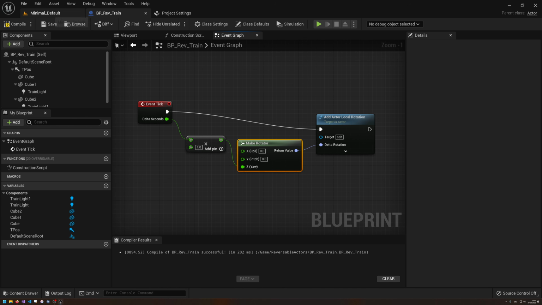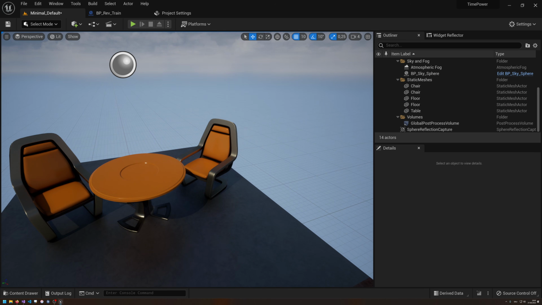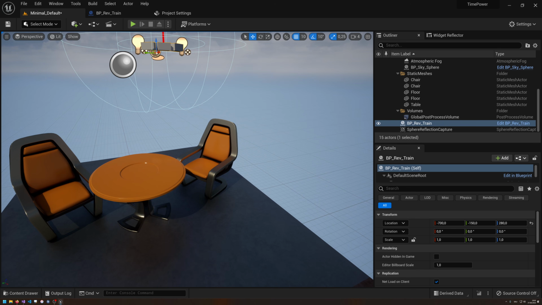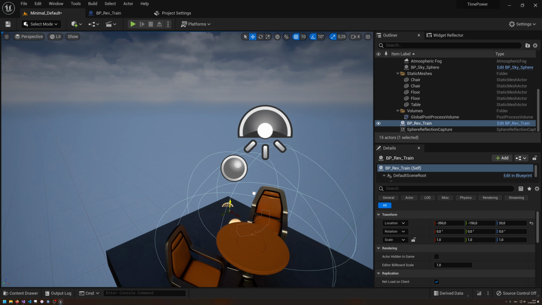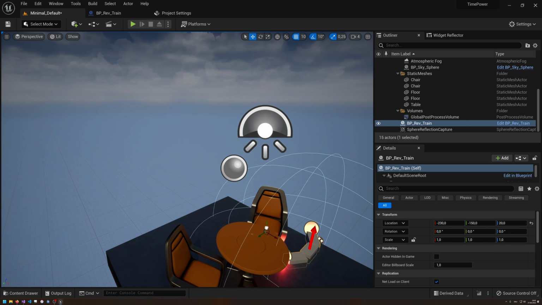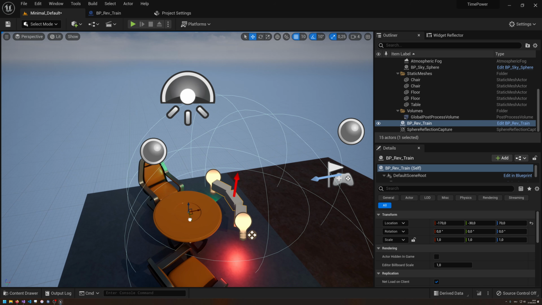So let's see if that does what it does. If I would now try to replace the statue by my rotating train. Let's see. Okay, it's maybe a bit too big, but we can solve that without any issue.